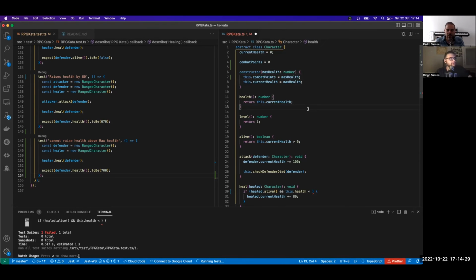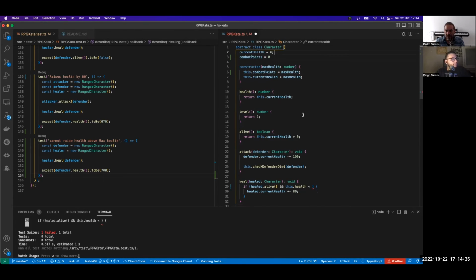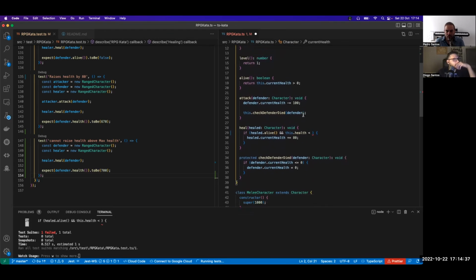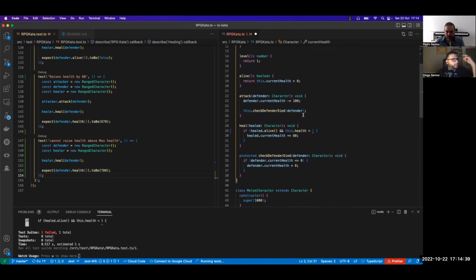Okay, so take line 3 because it's giving you no meaning. Line 3, blank line. Yes. Okay. But in this case, actually, I think you are right. We cannot do this, because if the character is like 600 and something and you heal, then it goes above 700. So you were right.